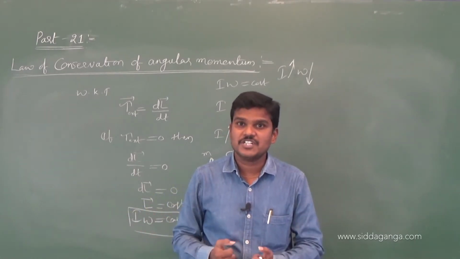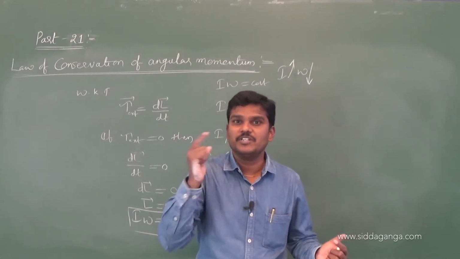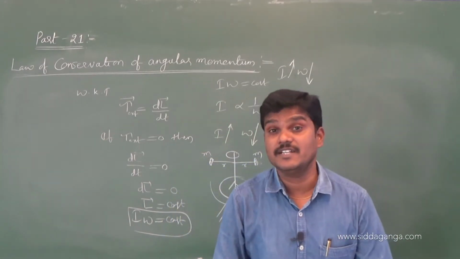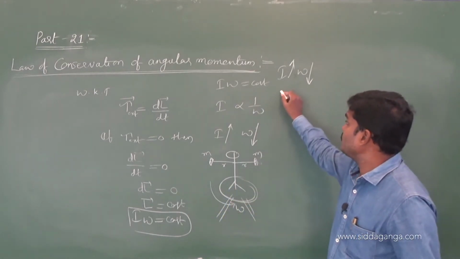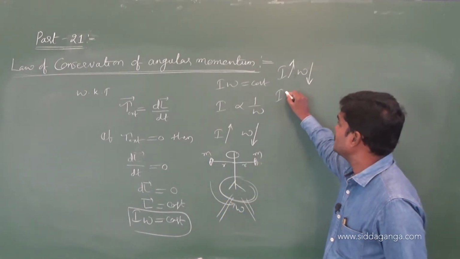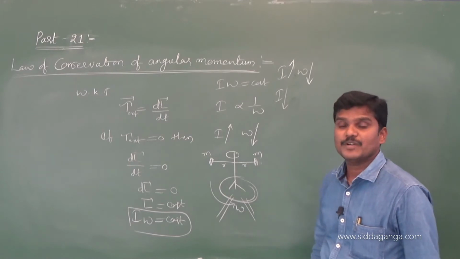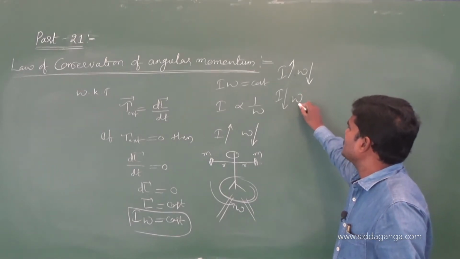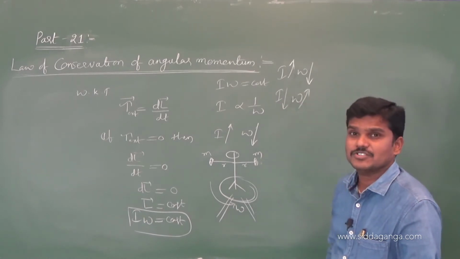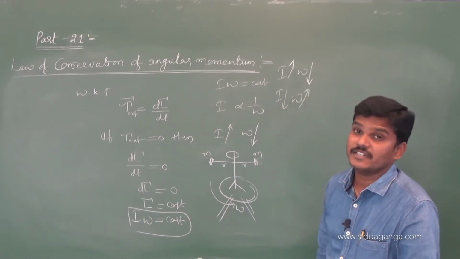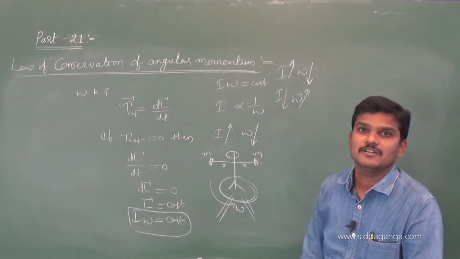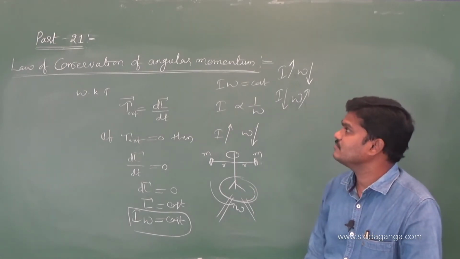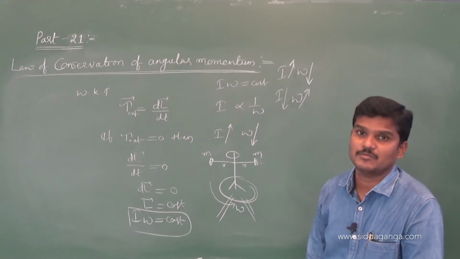Once the moment of inertia decreases, observe the speed of rotation of the person. No doubt the speed of rotation increases. So if he closes his hands towards his body, moment of inertia decreases, and automatically the angular speed or angular velocity of the person increases to conserve angular momentum. This is one application of the law of conservation of angular momentum.